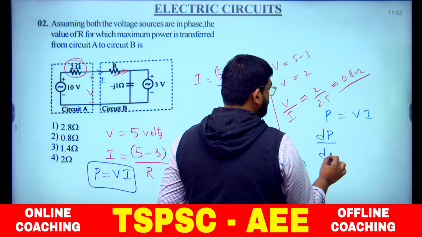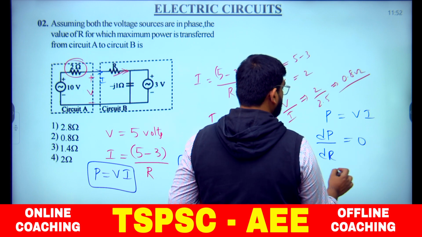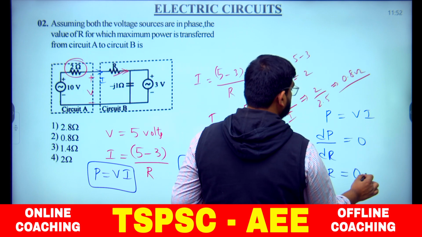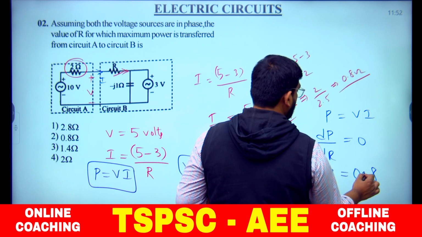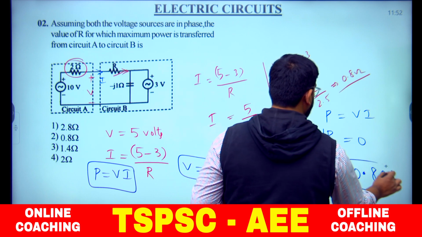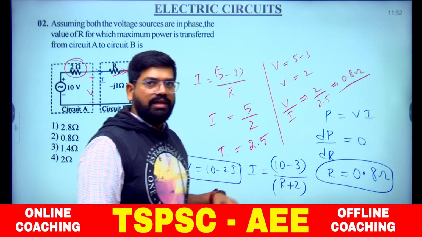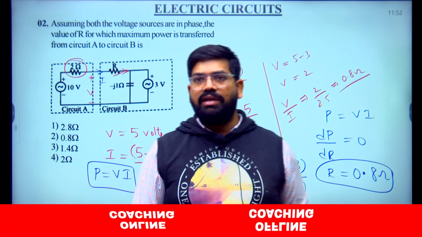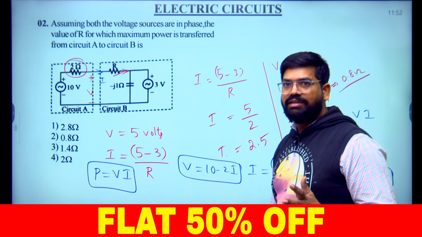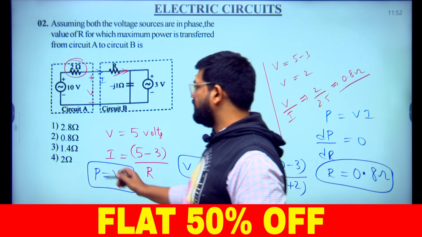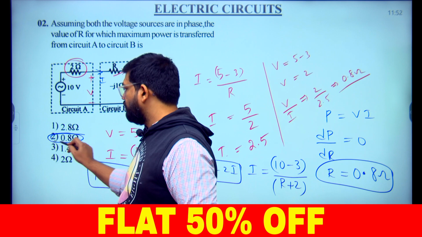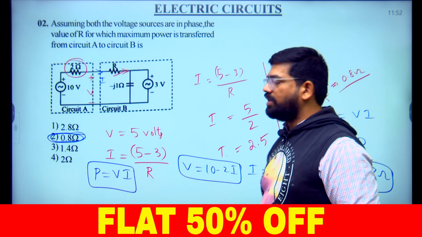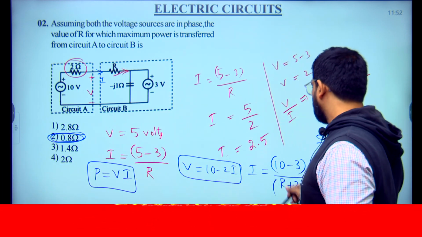Differentiate the power with respect to R, equate it to 0. Then we get the value of R is equal to 0.8. Both ways you can answer. You can use any one of these methods. So what must be the right answer here? To have maximum power from circuit A to circuit B. Understood, okay?